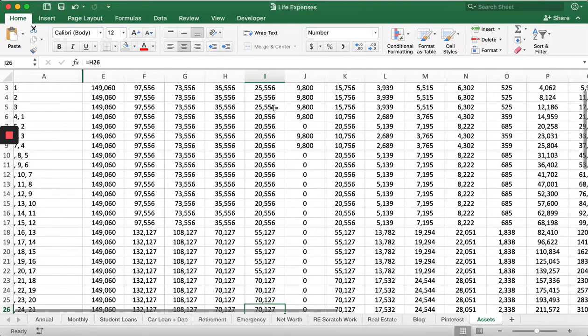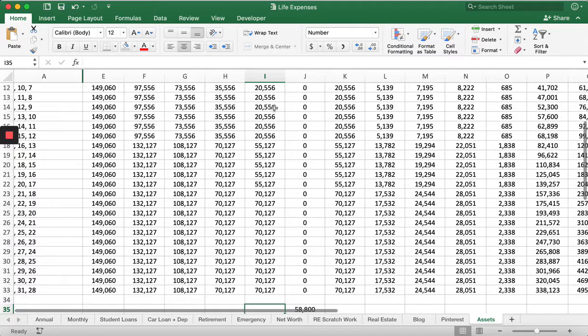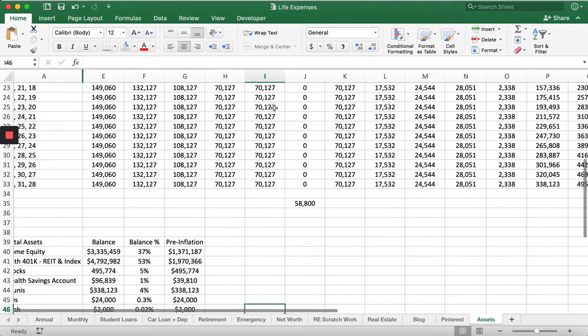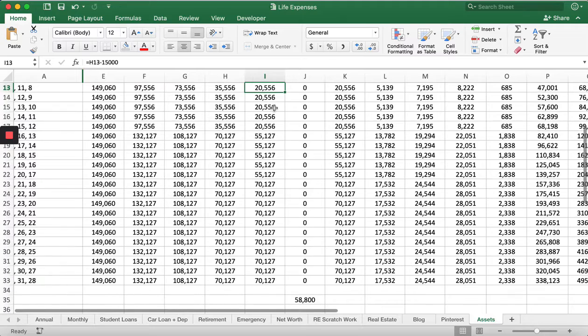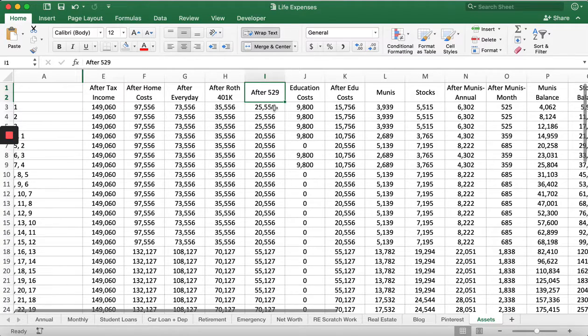The reason I probably did it this way is so that I could get close to funding a 4-year public school education for these 3 hypothetical children. So we could also just make this 15 grand too, and this 15 grand, and this 15 grand too, but there's not gonna be a huge difference.